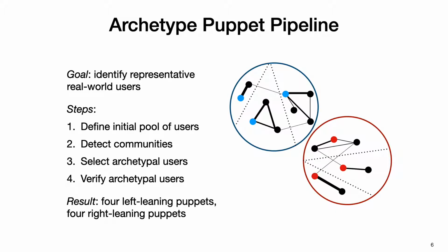We used a sock puppet approach for this audit, and to set up the sock puppets we used this archetype selection pipeline. So we started with an initial pool of users, which was every account that followed US congresspeople on Twitter, and then we ran community detection on a group of left-leaning users and a group of right-leaning users. After that, we selected one archetypal user from each of the communities. Then we verified those users by making sure they were not bots and looking at the accounts they followed. The process resulted in 4 archetypal left-leaning users and 4 archetypal right-leaning users, and we set up one sock puppet for each of the archetypal users.